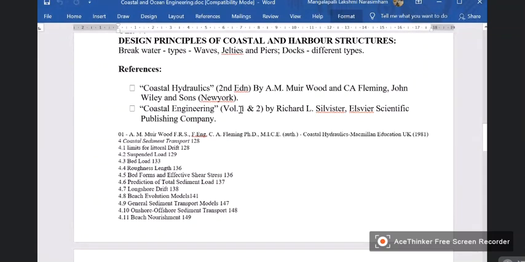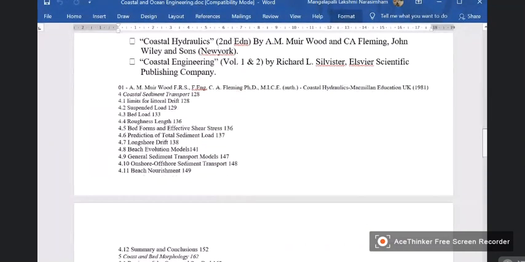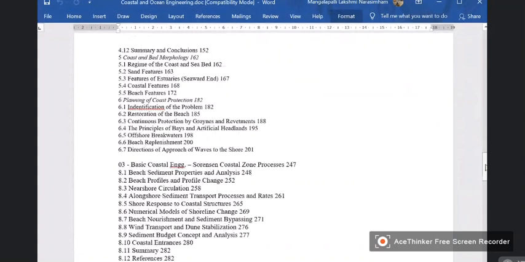I have to find it. But I have Muir Wood, my personal digital copy is there. Then there are other books also which deal with this. Basic Coastal Engineering by Sorensen, and in that, the entire 8th chapter deals with your syllabus.